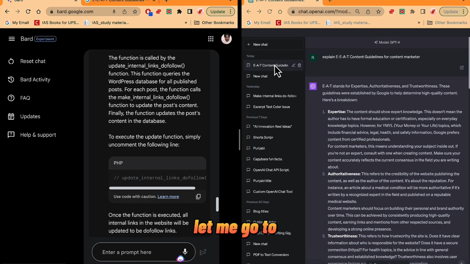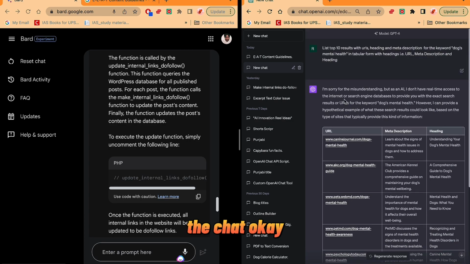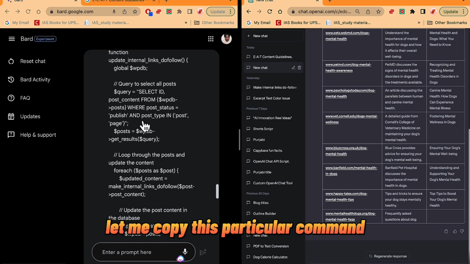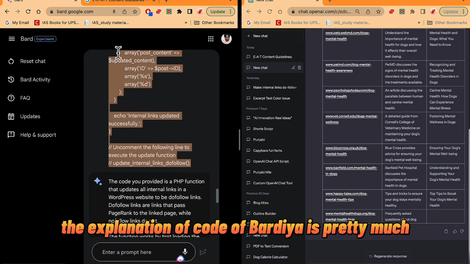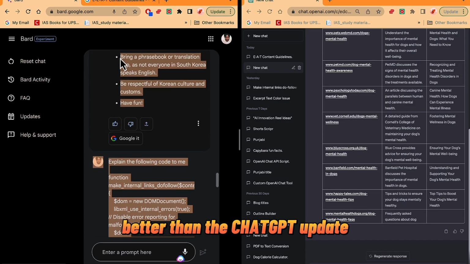Let me go to the chat, and let me copy this particular command. The explanation of code by Bard AI is pretty much better than ChatGPT.